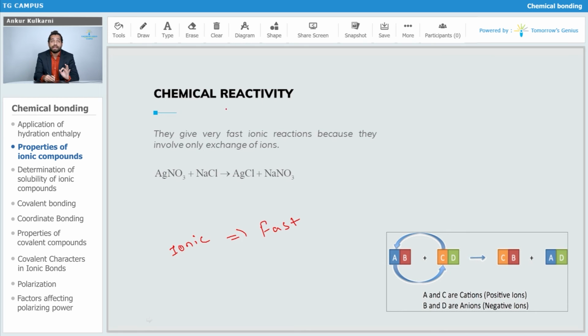So your ionic compounds give very fast ionic reactions because they involve only exchange of ions. There is no bond breaking and bond formation here, just like happens in covalent compounds. In the case of ionic compounds there is no bond formation or bond breaking. It's just the force of attraction. Hence, in this case, the ionic reactions are very, very fast. So that is one of the properties.